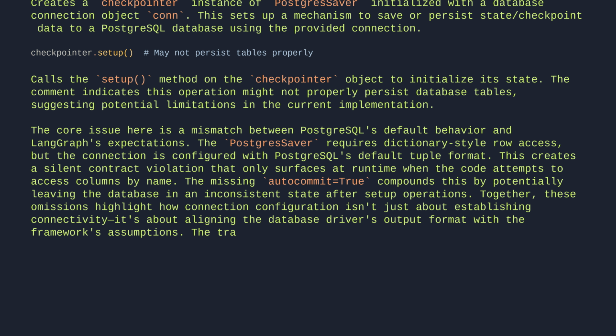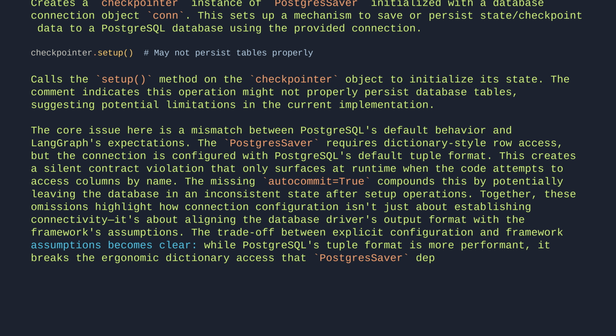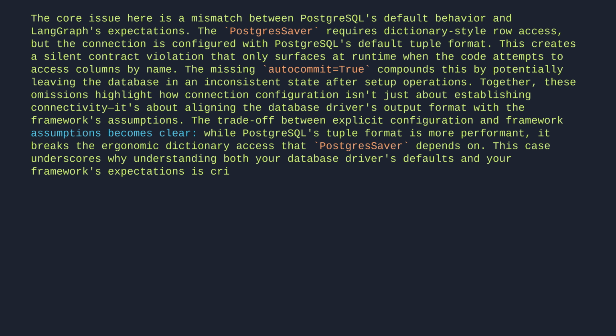The trade-off between explicit configuration and framework assumptions becomes clear. While PostgreSQL's tuple format is more performant, it breaks the ergonomic dictionary access that PostgresSaver depends on. This case underscores why understanding both your database driver's defaults and your framework's expectations is critical for robust persistence layer implementation.